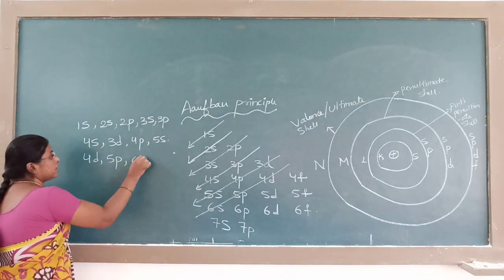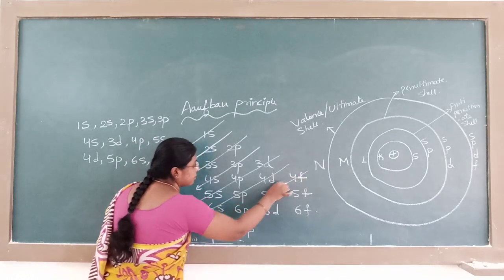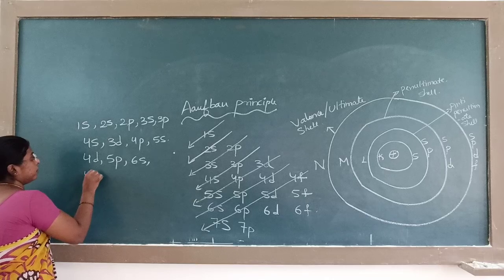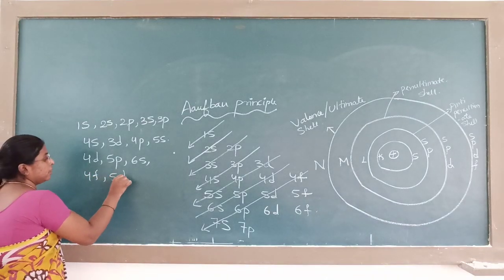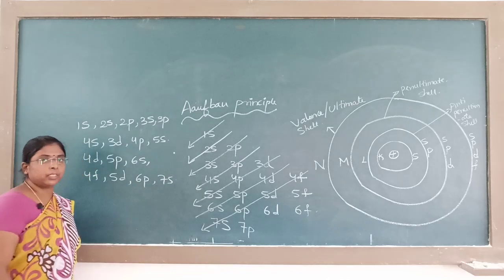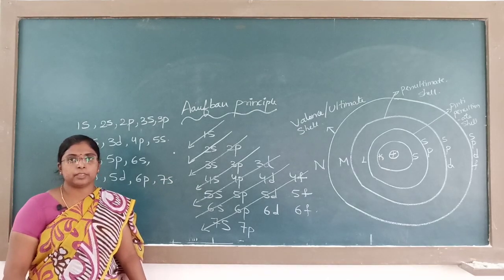After this comes 4f, 5d, 6p and 7s. In this way, you fill the electrons in increasing order of their energy level.